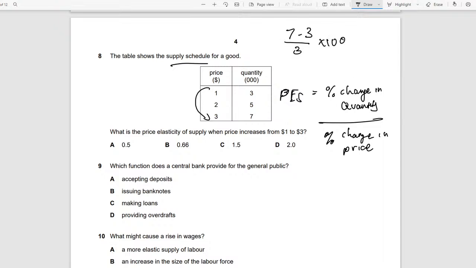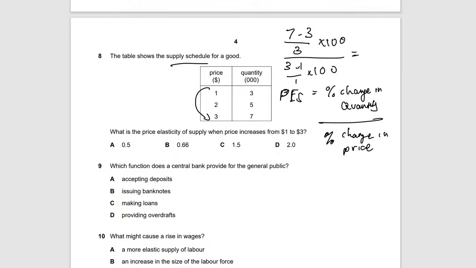Okay, so to change in anything is new minus original over original. So this is the new quantity. Original was 3, so over original, and I divide this by the change in price, which is 3 minus 1 over 1 times 100. Let's see, I'll just take my calculator one second, and I'll plug this in. So 7 minus 3 over 3 times 100, divide by 3 minus 1 over 1 times 100, and it is giving me 0.66 recurring, so the answer will be B.